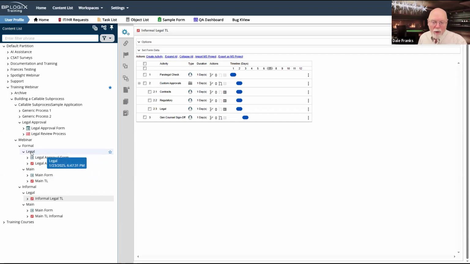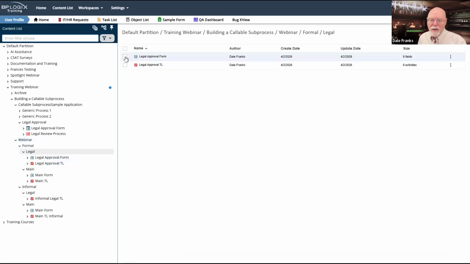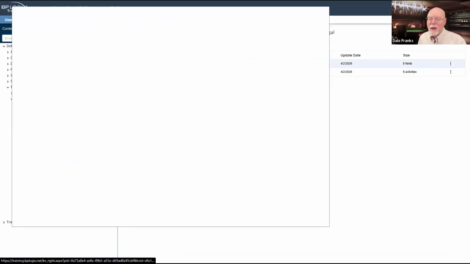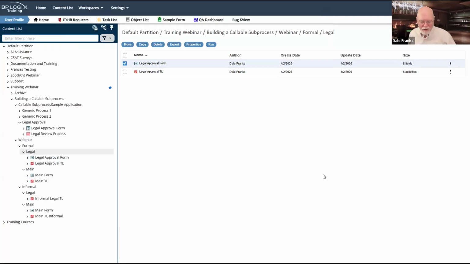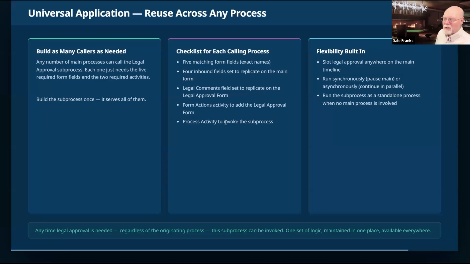The primary reason for a callable subprocess at the end of the day is so that you can do this and work with that process as if it was a main parent process. And so the informal thing works, and it's always been something you can do. I mean, you're just calling a sub process at that point. But this is the cool way of doing it, because now you can call a secondary process that still has its own rich, full, and independent life.